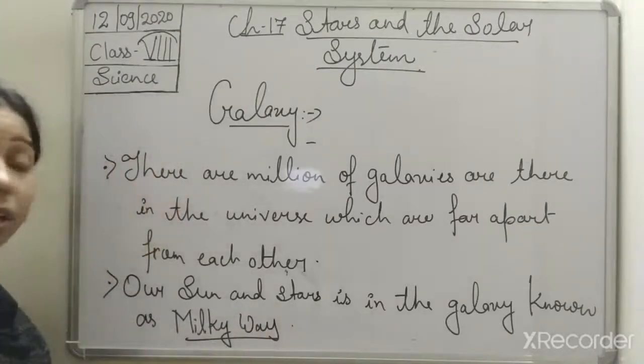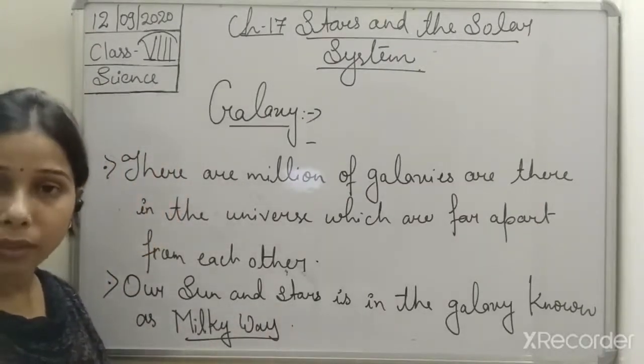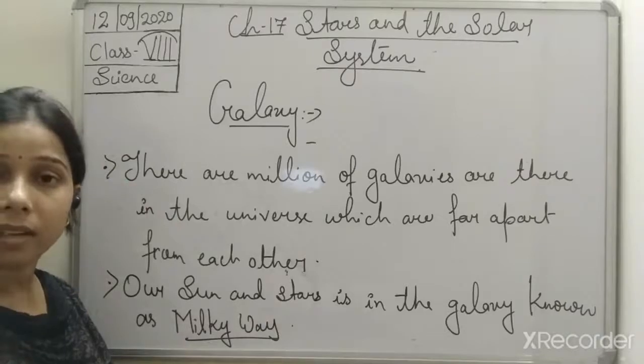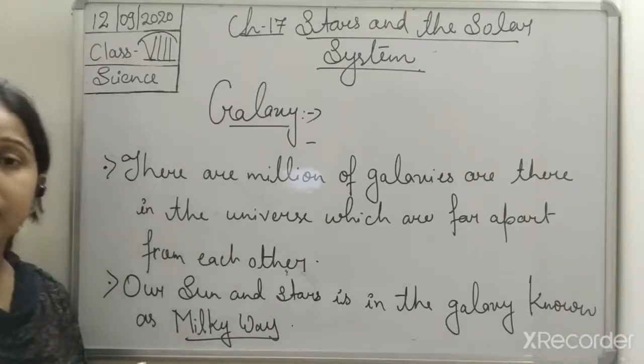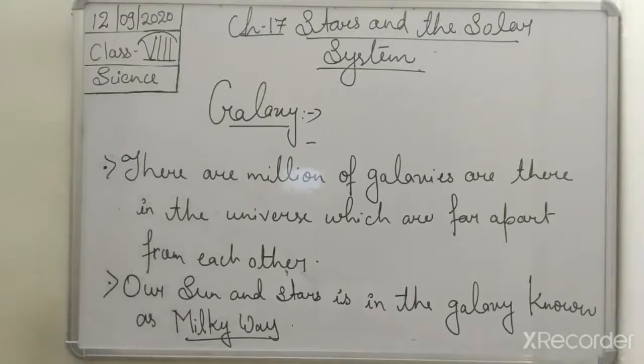So Milky Way is what, students? It is our own galaxy where our sun and stars are present. Okay, so our own galaxy is known as the Milky Way.